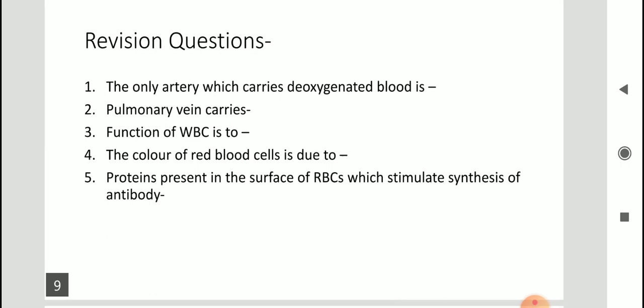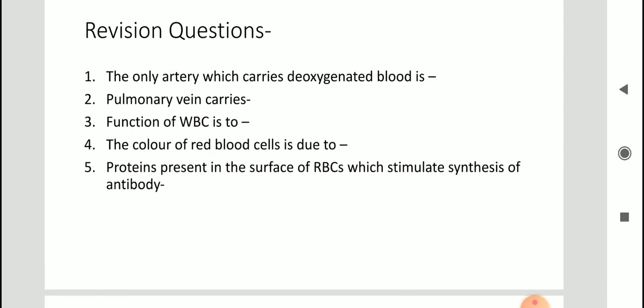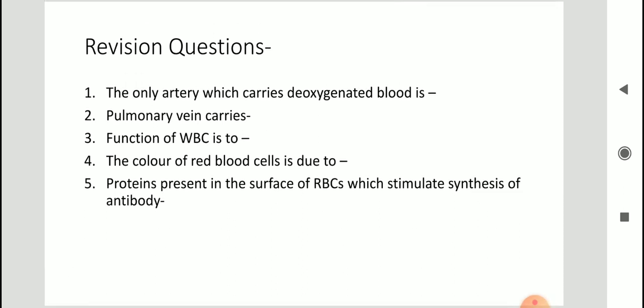You have to tell the function of the pulmonary vein in the second question. Third question, function of white blood cells. We have discussed WBCs in the second session. The color of red blood cells is due to, you have to tell the name of the pigment which gives RBC its color. And fifth question, proteins present on the surface of RBCs which stimulate synthesis of antibody. You have to name the proteins.